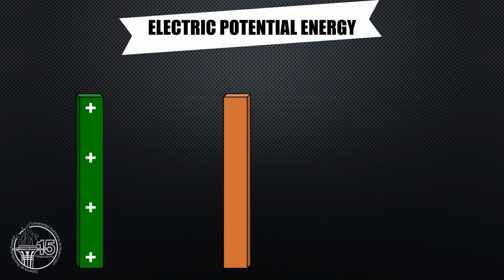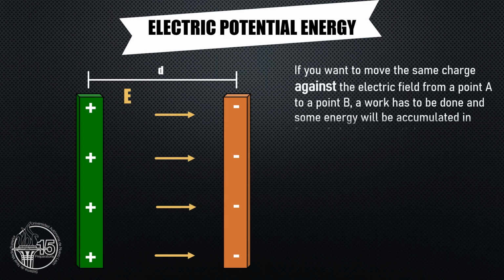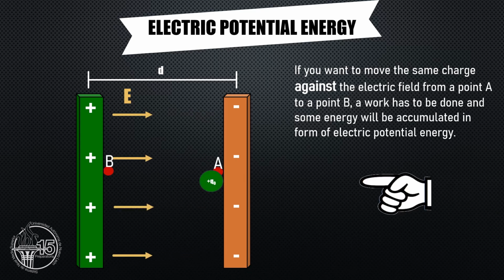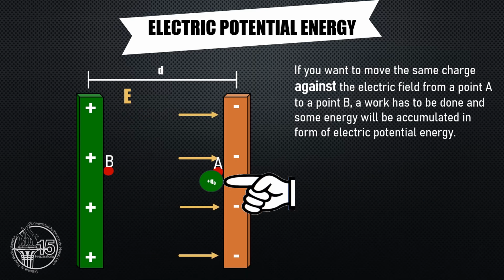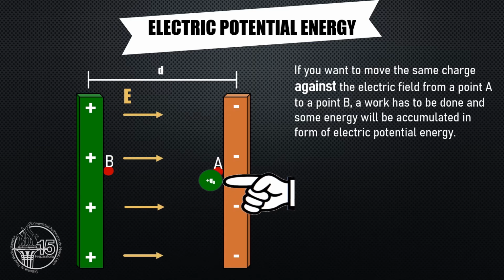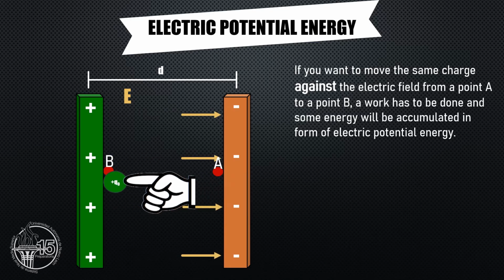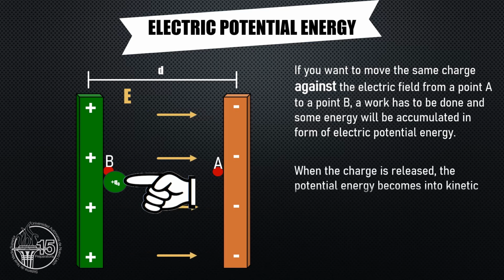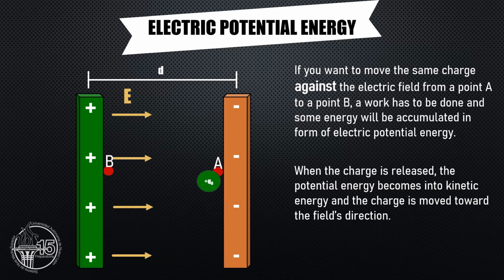Now, let's suppose you want to move exactly the same charge against the electric field from a point A to a point B. So a work has to be done, and some of the energy will be accumulated in form of electric potential energy. Then, when the charge is released, the potential energy becomes into kinetic energy, and the charge is moved toward the field's direction.